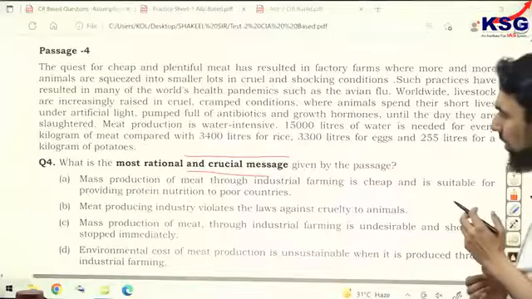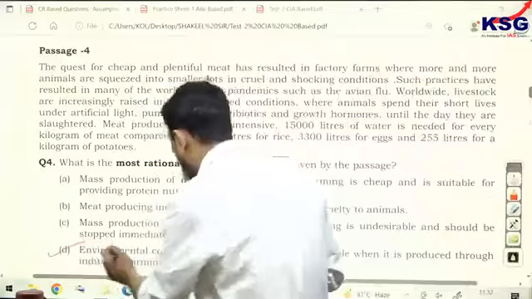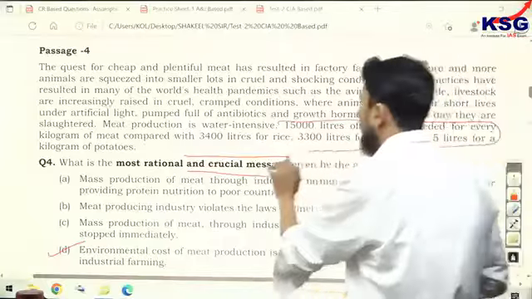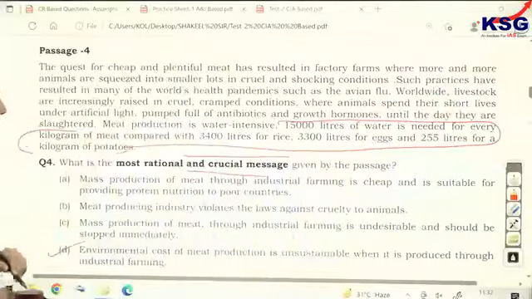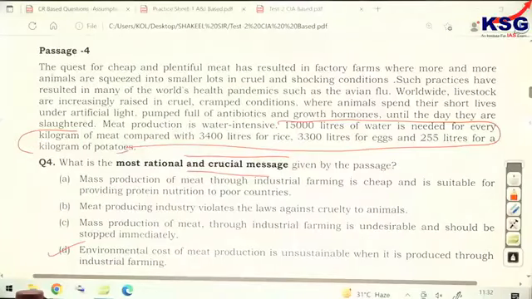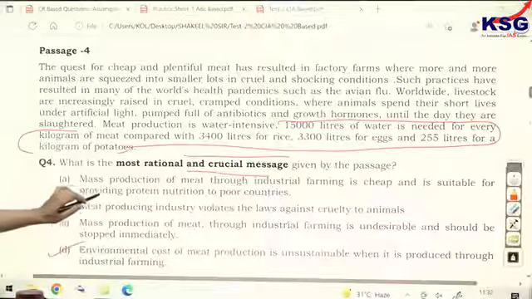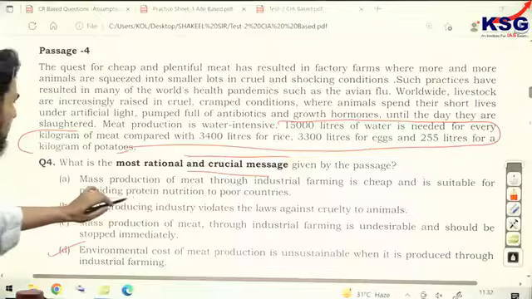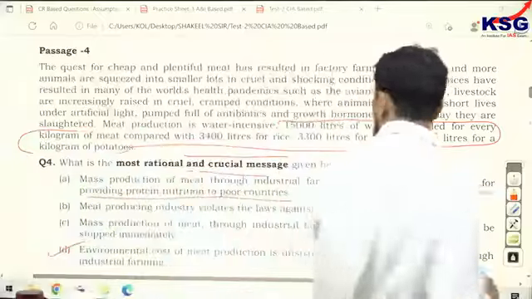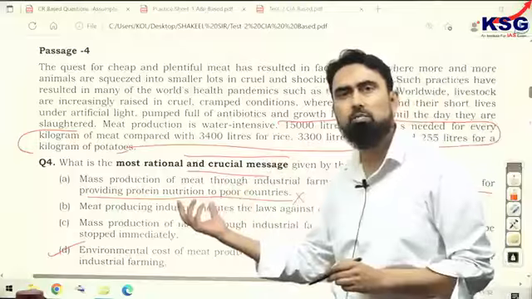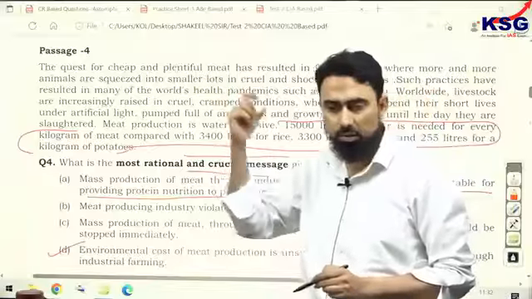In this crucial message, the correct answer should be option D, because the author has given you the data supporting this point. Last, he says 15,000 liters of water is needed for every kg of meat, right? Other options lose out. Why is A wrong? Because it says mass production of meat through industrial farming is cheap and is suitable for providing protein nutrition to poor countries. You know, this part, suitable for providing protein, is not coming from the passage. And since it's an orange and juice kind of thing, the message of the author should be there in the passage.